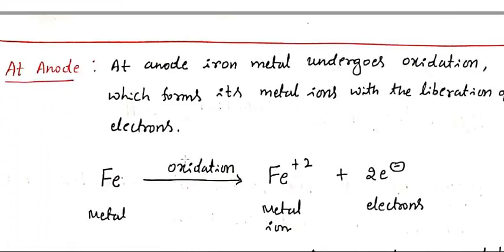Let us see what particular reactions happen at both the anode as well as the cathode. You know that at the anode, the iron metal undergoes oxidation, which forms its respective metal ions with the liberation of electrons.